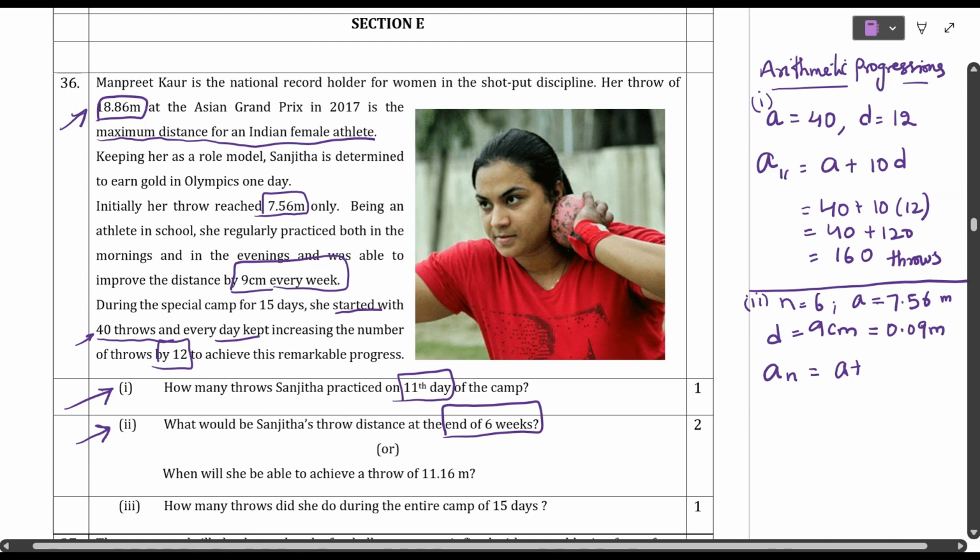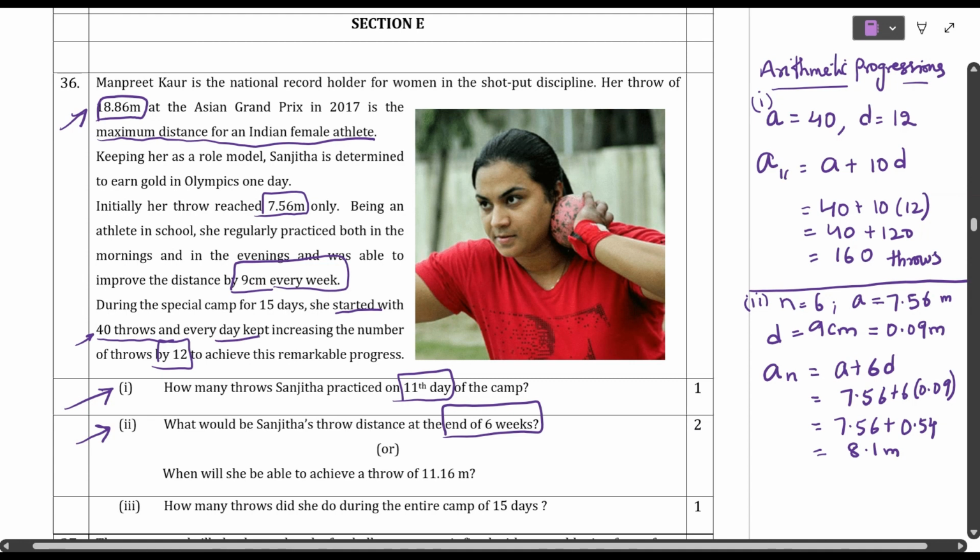Then a6 is a plus 6d, that is equal to 7.56 plus 6 into 0.09. Multiply 6 into 0.09, that is 0.54. So 7.56 plus 0.54 is how much, students? 8.1 meters.